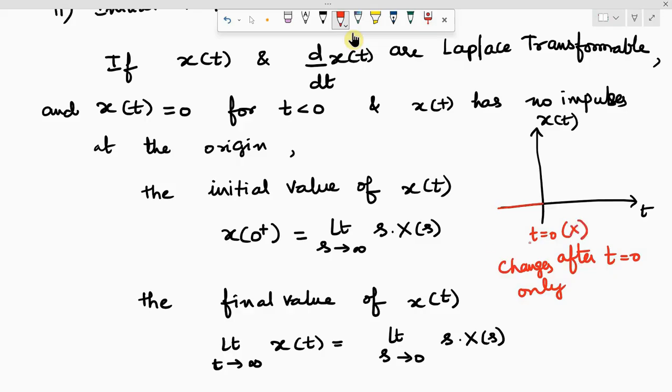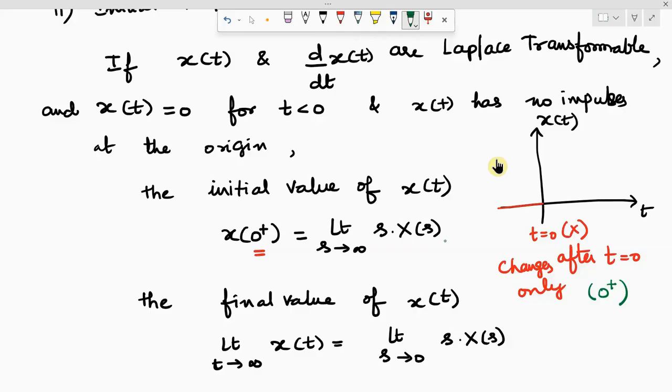That's why we are talking about the x of t value. The first value of x of t starts not at t equal to 0, but at 0 plus. Can you see that? Not at 0, but after 0. So after 0, we are representing it as 0 plus.